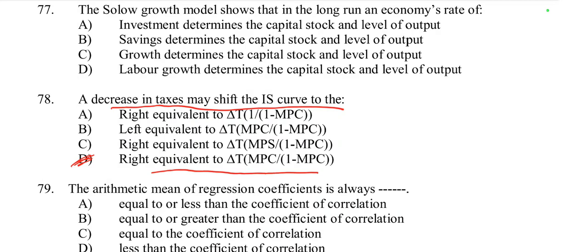It means when taxes decrease, disposable income increases, leading to higher consumption.